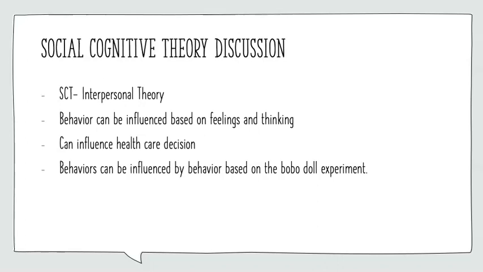So this is just a discussion of what I've read in my research. And as I mentioned, it is an interpersonal theory. So the way we're thinking, the way we feel, our behaviors can be influenced based on our feelings and the way we think. It also can be based on our environmental surroundings, as mentioned, the Bobo doll experiment, right? Which can affect our behavior because it is influenced by others.